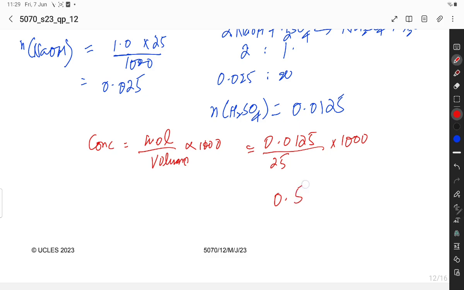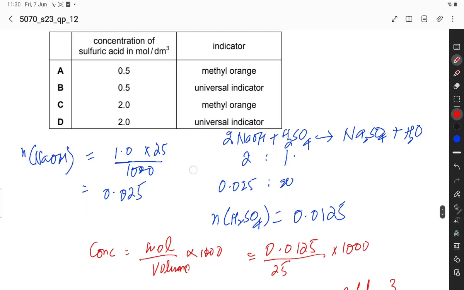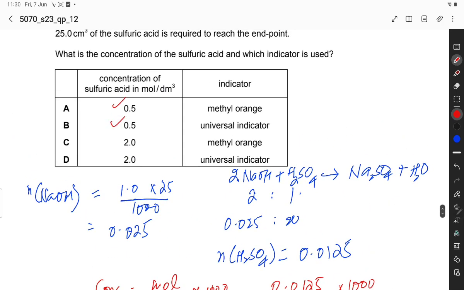So the concentration of sulfuric acid is 0.5 mol per dm3.